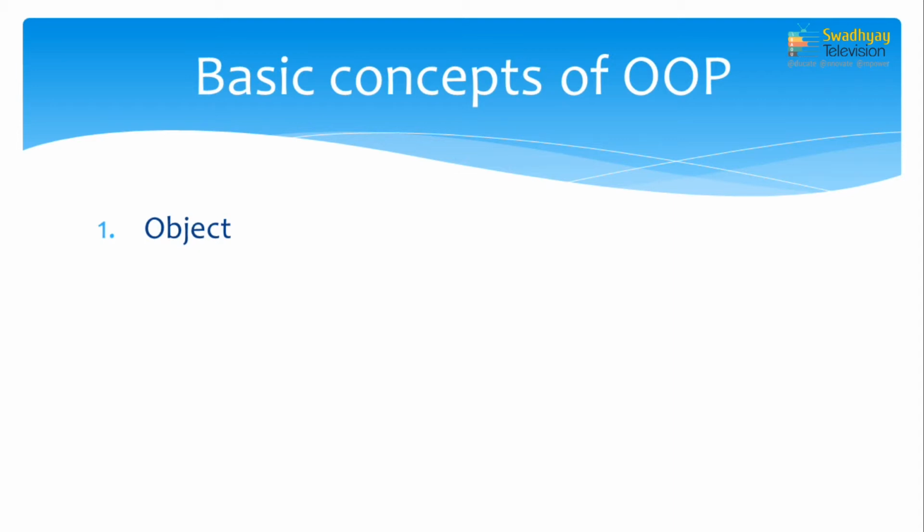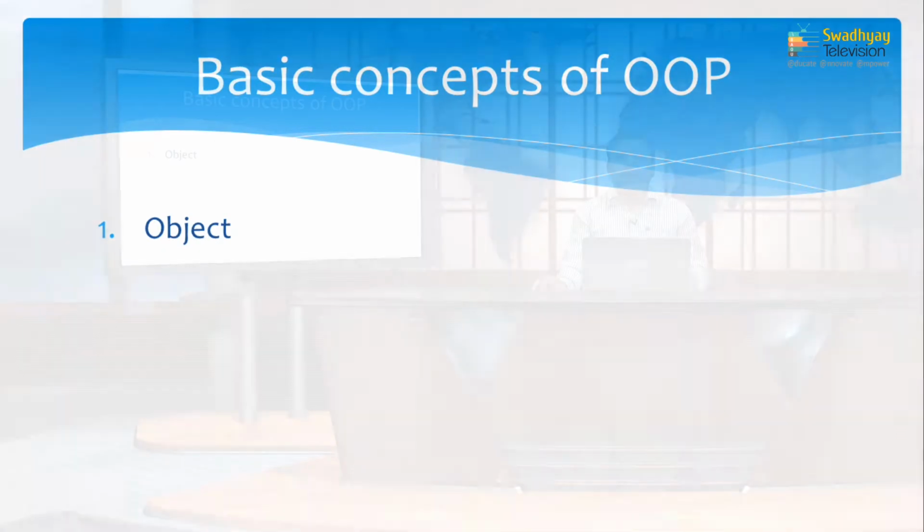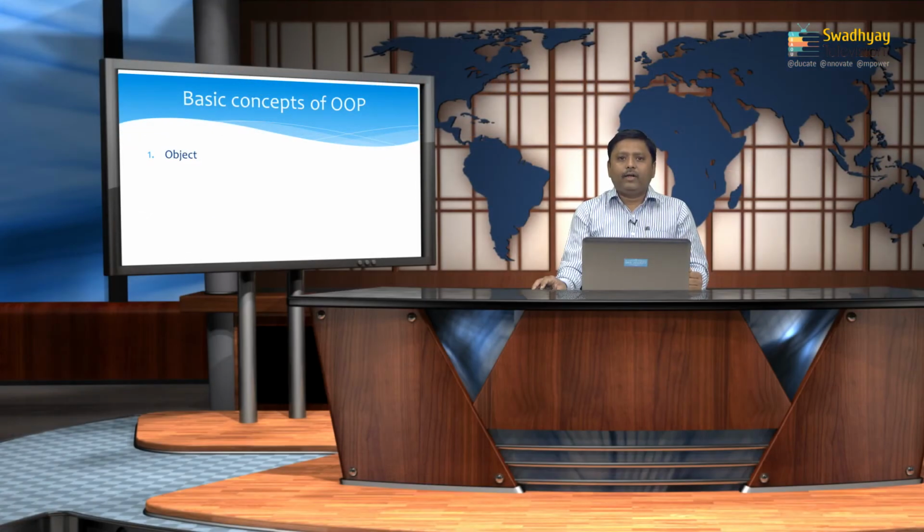We take one example. For example, dogs have state which is name, color, breed and whether it is hungry or not, and behavior of a dog is barking, fetching, wagging tail, etc. Identifying the state and behavior for a real world object is a great way to begin thinking in terms of object oriented programming.